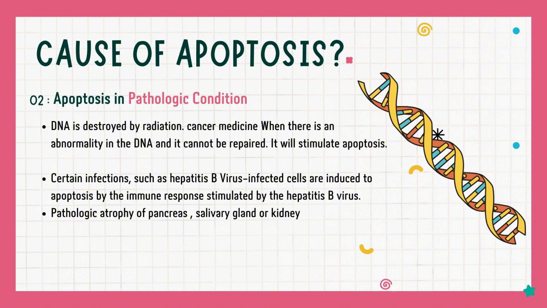Causes of apoptosis, number 2: apoptosis in pathologic conditions. Number 1, DNA is destroyed by radiation or cancer medicine, when there is an abnormality in the DNA and it cannot be repaired, it will stimulate apoptosis. Number 2, certain infections such as hepatitis B virus infection, where cells are induced to apoptosis by the immune response stimulated by the hepatitis B virus. Number 3, pathologic atrophy of the pancreas, salivary gland, or kidney.